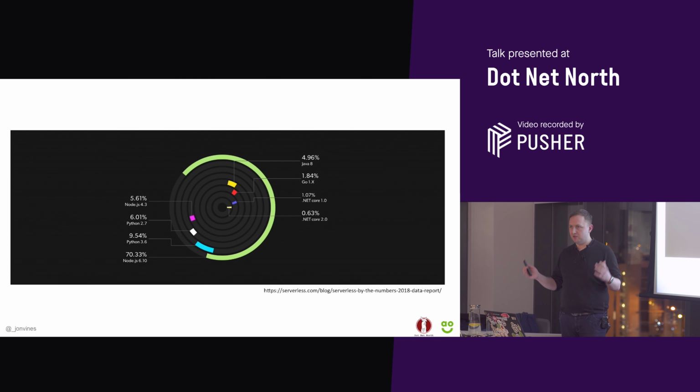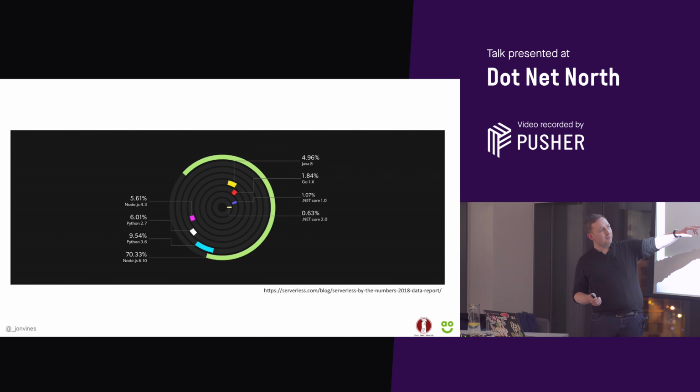But they basically grabbed all the usage stats for the people who are using the serverless framework. And when you look at this graph, you can see that the biggest users of serverless actually run in Node.js, and that's rather unsurprising. It's where it started. And rather sadly, .NET Core 1.0 and 2.0 combined don't even get past the next biggest, which is Go. So that's like less than 2% usage. So that could have changed, but it makes for sad reading.